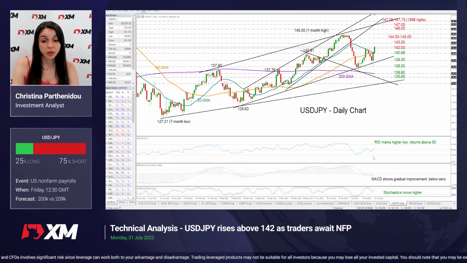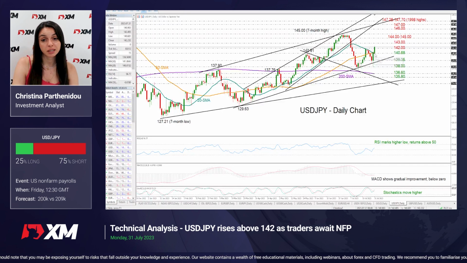From a technical perspective, the RSI, the MACD, and the stochastic oscillator are pointing upwards, so there is a risk for more upside. So that could be the case if the price manages to stay above the 20-day moving average at 140.88 and more importantly above 142.